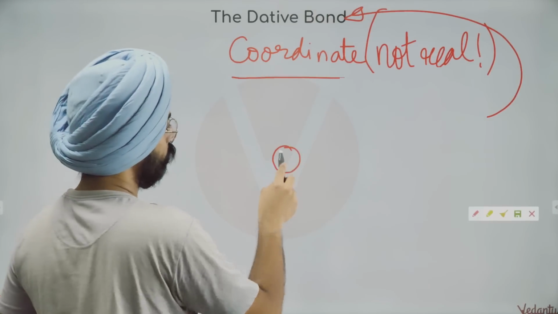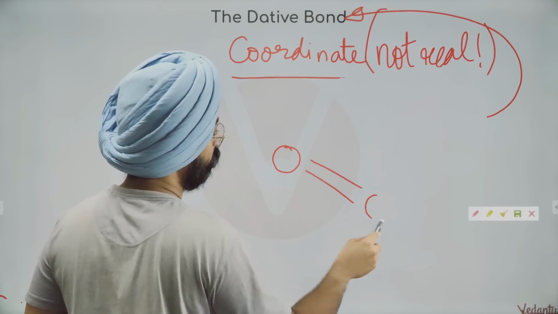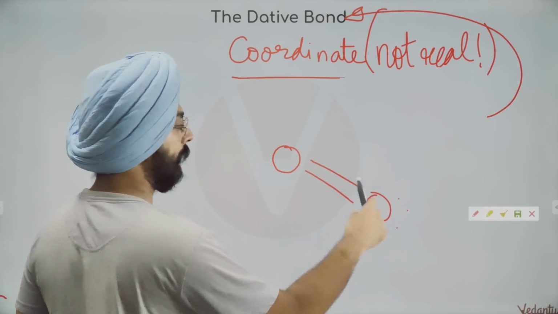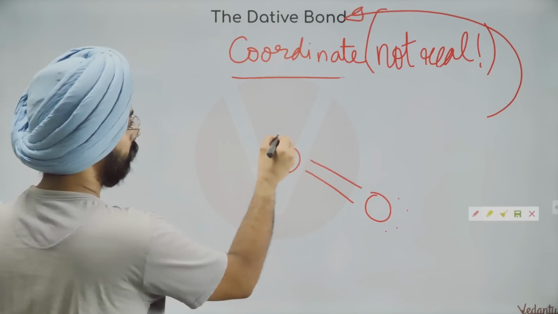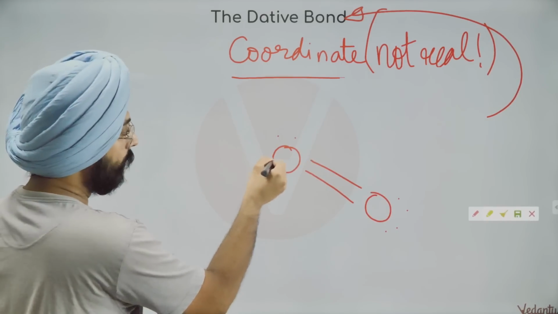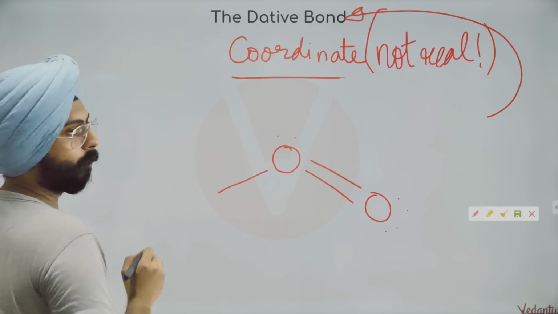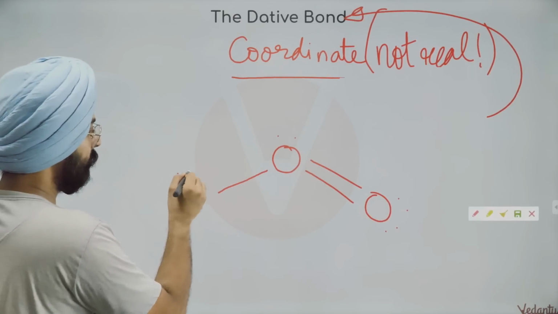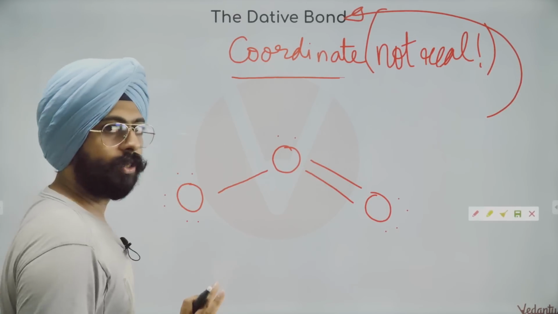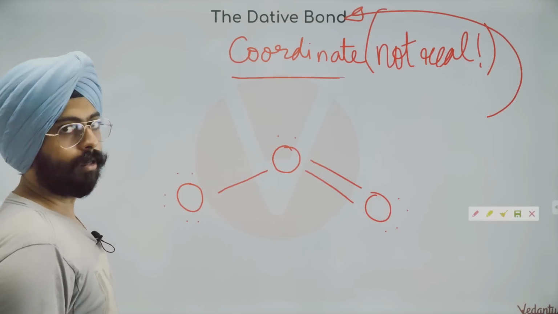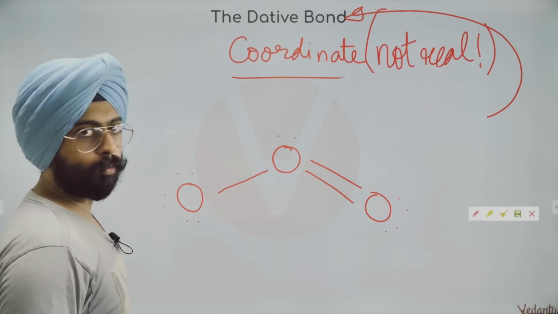So what we do is oxygen. This oxygen is satisfied already, neutral. We take one lone pair, keep it over here. We take the other lone pair. Instead, we make a bond with that lone pair. This oxygen is not using any of its lone pairs for bonding. It is just accepting another electron pair for bonding.